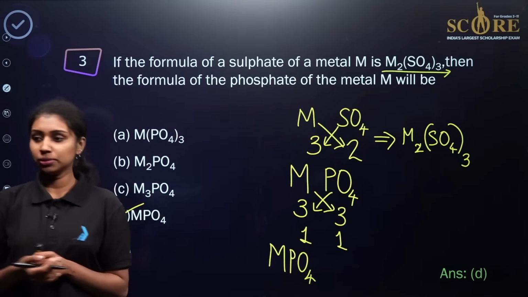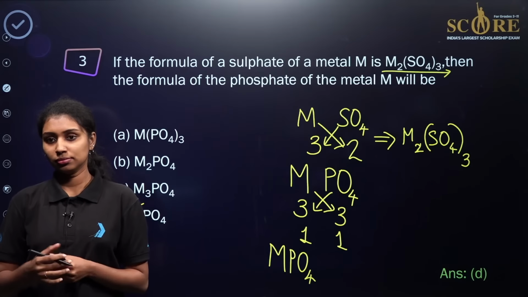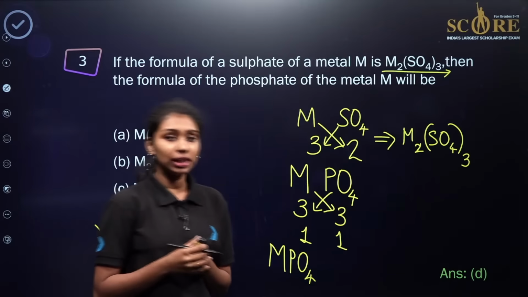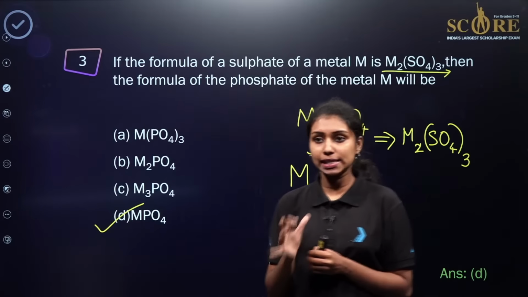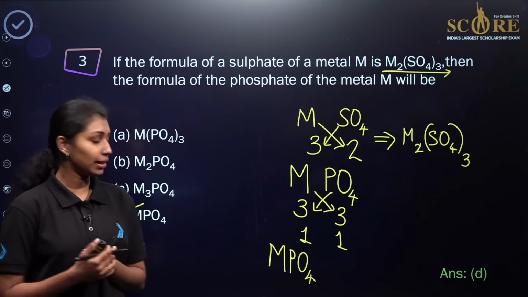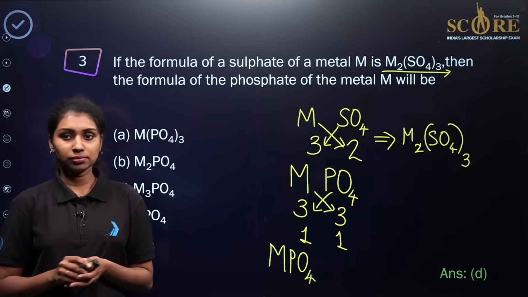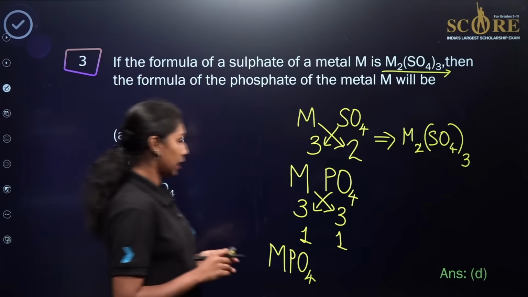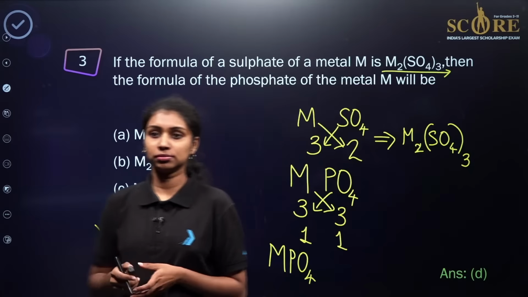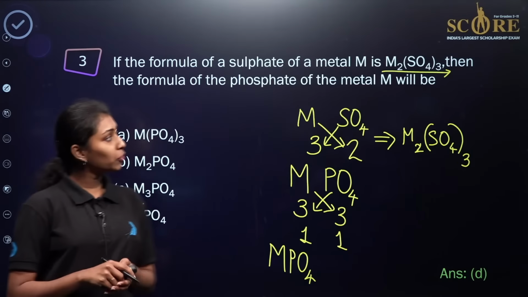Is there any doubt? From the given chemical formula, we need to identify the valency of the metal. Then we can give the chemical formula of the phosphate of the same metal by crisscrossing the valencies. So option D will be the correct answer here. Okay, now we are moving to the next question.